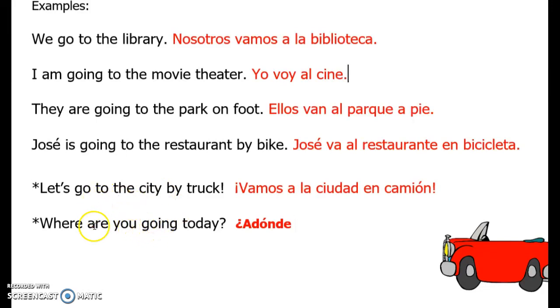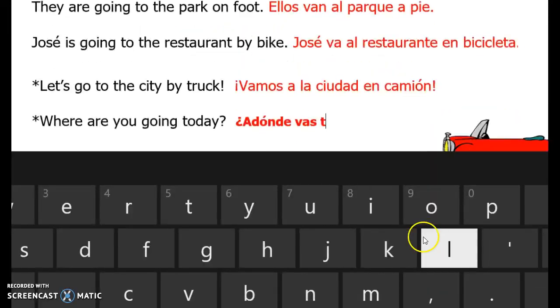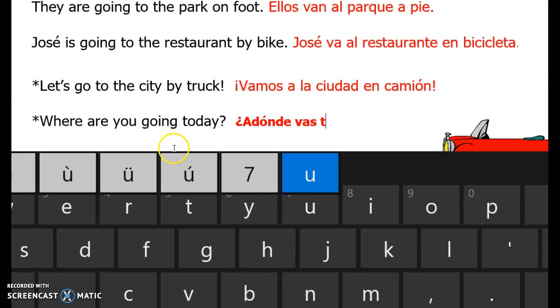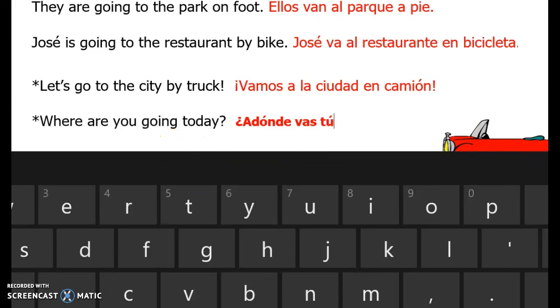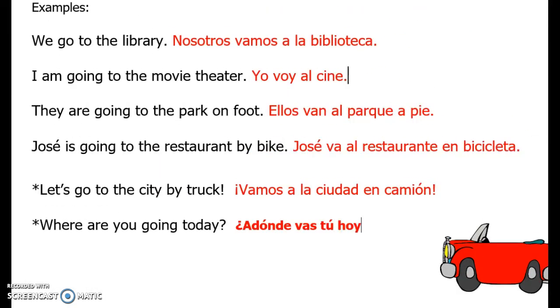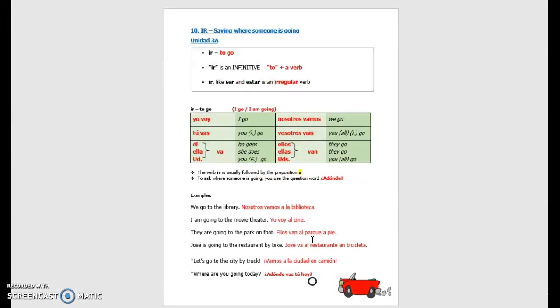You're going to put the verb first, are going, vas. Now you put in your subject, tú, and that has an accent mark on it. With the accent mark it means you, without it, it means your. And then today, hoy. ¿A dónde vas tú hoy? So those are our special examples. There's your verb ir. It's pretty straightforward. Since you know how to conjugate, you know how to go through the process already, this shouldn't be too bad. You need help? You know where to find me. Hasta luego, chicos.